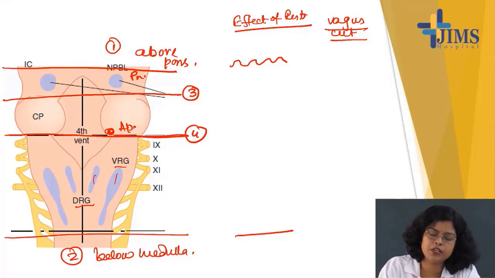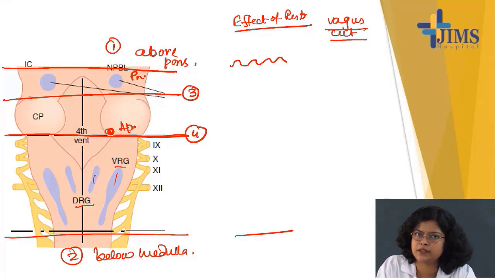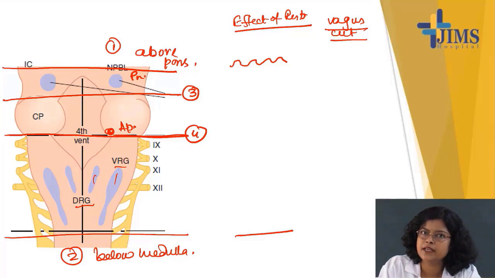Now, the third scenario: when you are cutting between the pneumotaxic and apneustic center, what will happen? Just remember that the pneumotaxic center is inhibiting the apneustic center. What is the function of the apneustic center? It prolongs inspiration. So, if you take away the pneumotaxic center, then the apneustic center will take the upper hand.